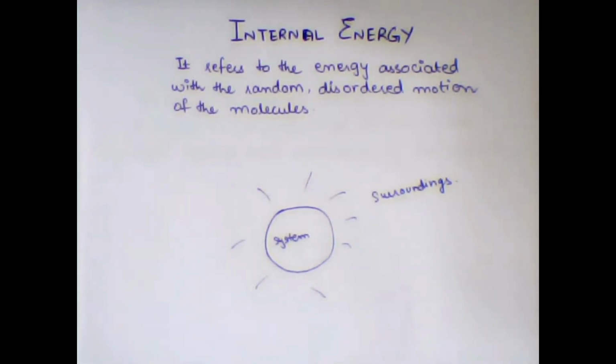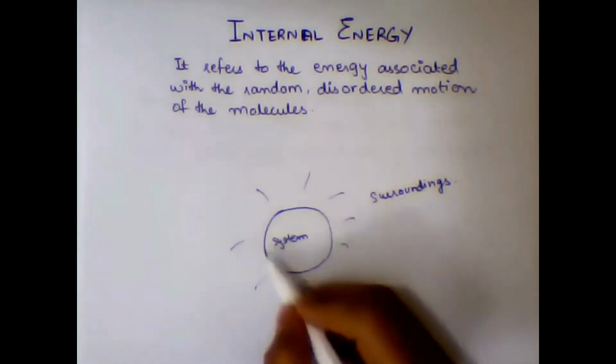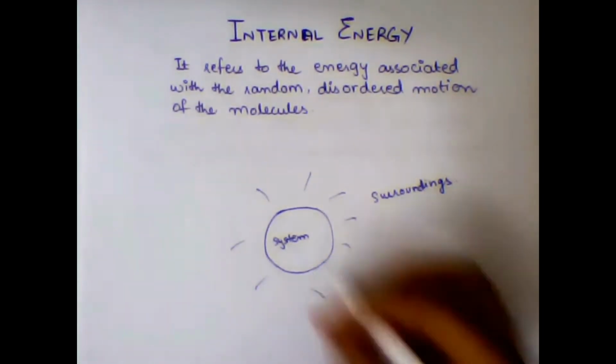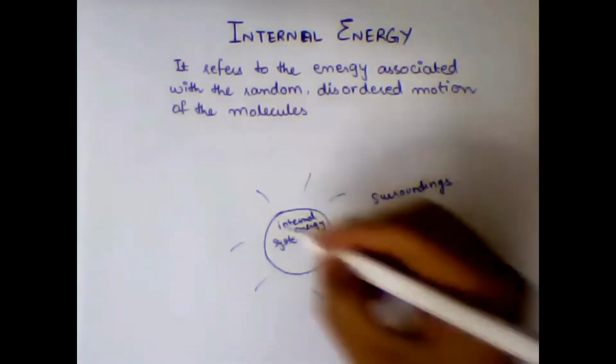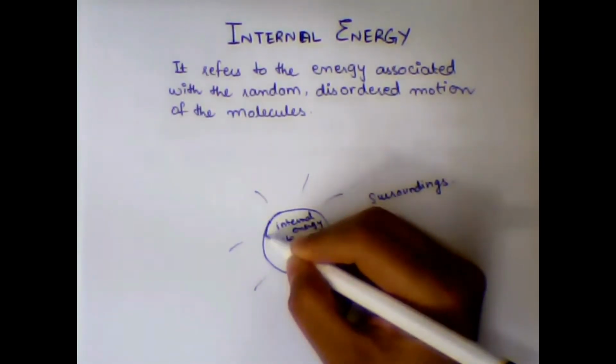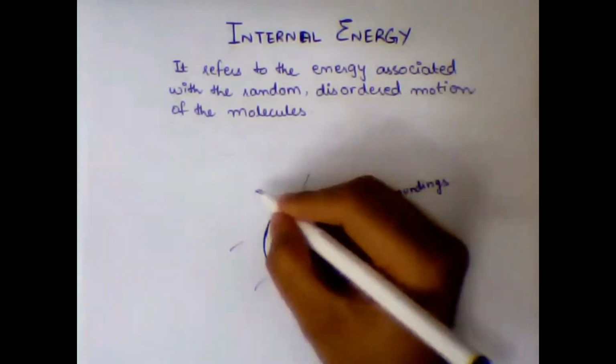Okay. So now the aggregate energy, or you can say the total energy within this boundary, is called internal energy. And all other energies across this boundary are called external energies.